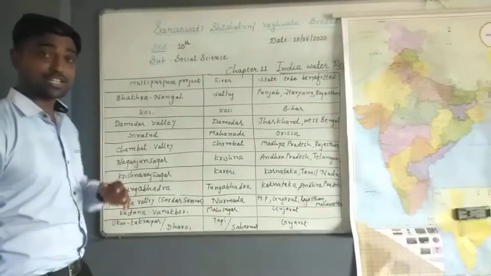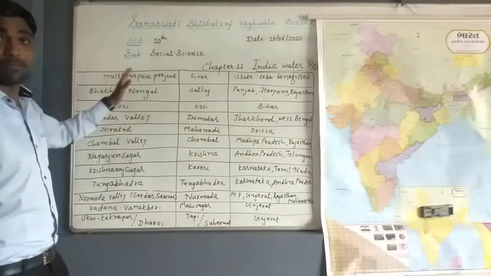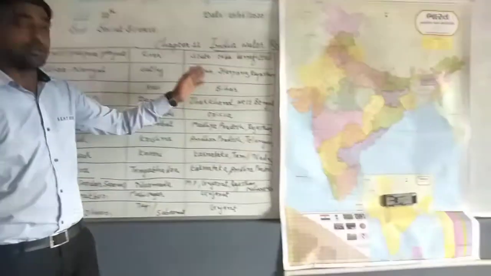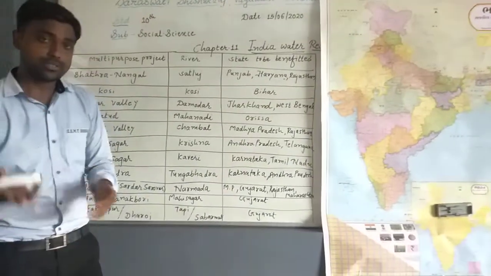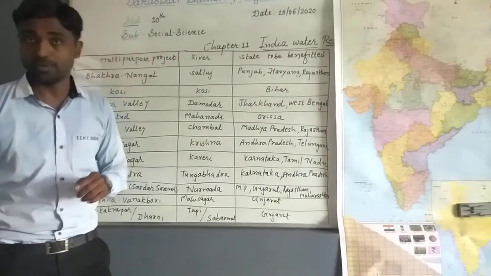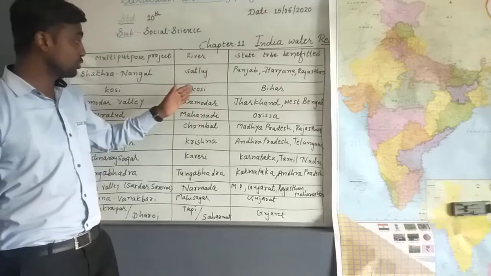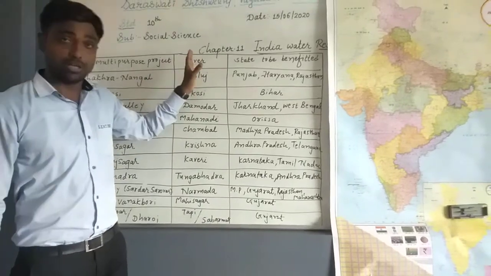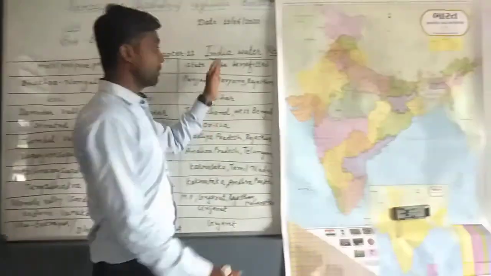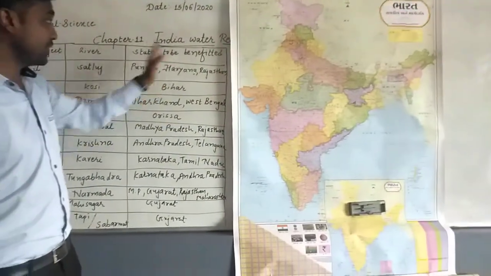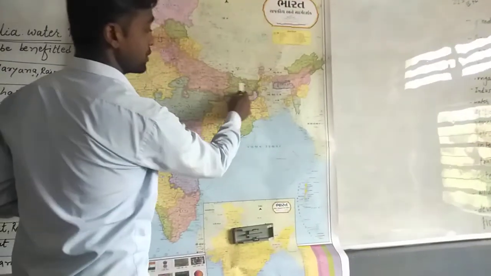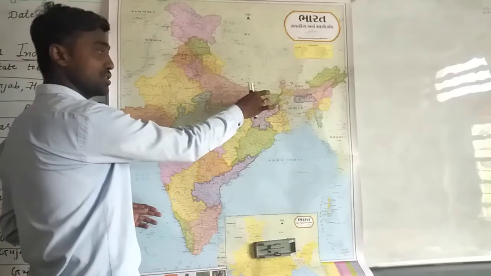Then the next one, the Kosi multi-purpose project, which is constructed across the river Kosi in Bihar. I already told you about that. The river Kosi is flooded every year, but look, the multi-purpose project named Kosi is constructed in Bihar, and the benefited state is only and only Bihar. So Bihar is here, and the Kosi multi-purpose project was constructed in this state.